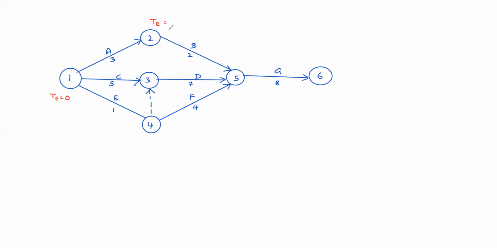Now tell me the earliest event occurring time of event 2. 0 plus 3, so 3. Only one arrow is leading towards 2, so no need to worry, directly 0 plus 3. For event 4, TE, the earliest event occurring time, again only one arrow is leading. So obviously 0 plus 1 is 1. That is the earliest event occurring time of 4.